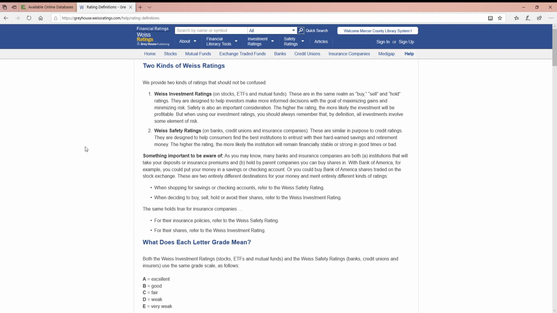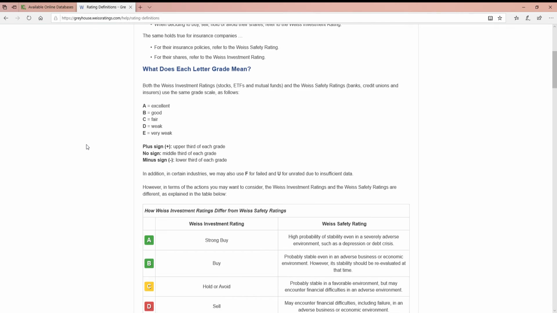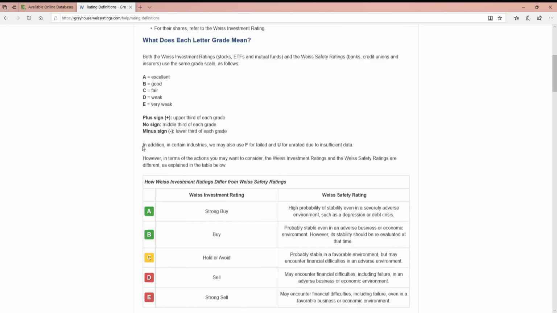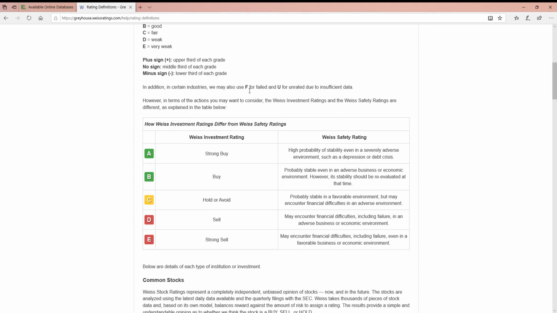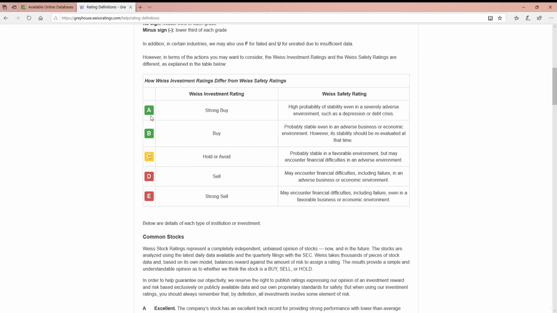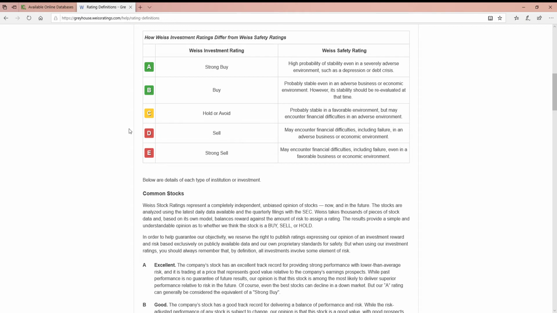So of course, obviously, they're looking for something different in a stock than they would in rating a bank or a financial institution, for example. And again, it's going to tell you whether or not it has a plus or minus sign. So you'll get an idea of whether or not it's an A plus or a B minus, what that means. The Fs we saw none of in our previous search. Those are failed. They are obviously either bankrupt, out of business, or stocks that are just crumbling. And U is unrated.